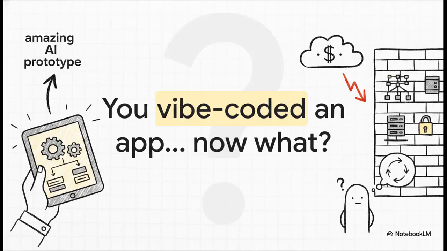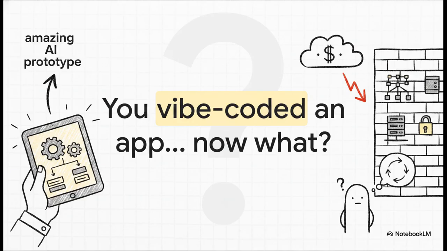Right, so if you've ever built this amazing AI prototype only to have your IT team take one look at it and say, yeah, we absolutely cannot launch this, then you know exactly what that production gap feels like. It is incredibly frustrating, isn't it? You've just used cutting-edge AI to spin up an app that works beautifully right there on your screen. You show it to the stakeholders, they absolutely love it, and then, boom, you hit a brick wall. The infrastructure engineers realize it's just not ready for the wild.